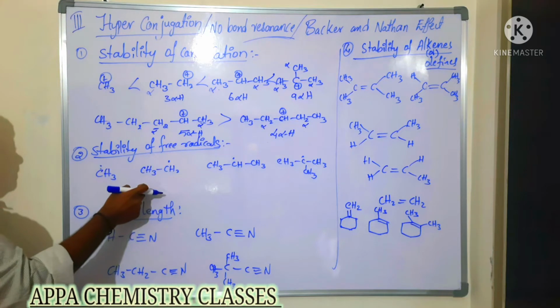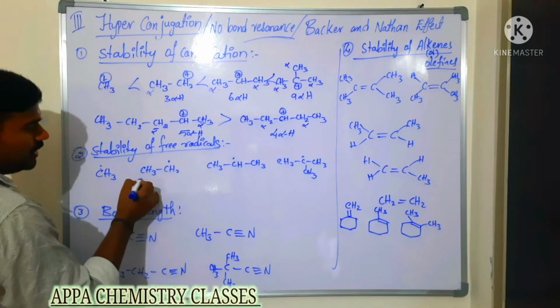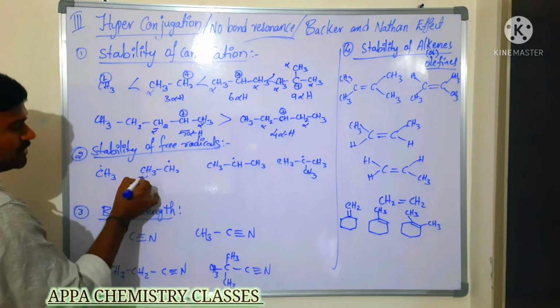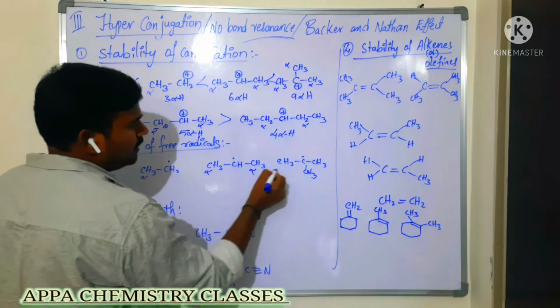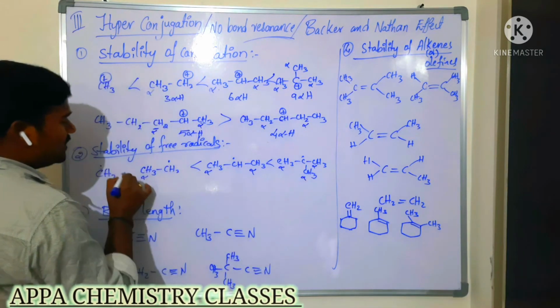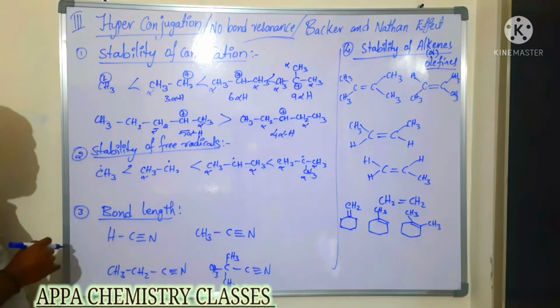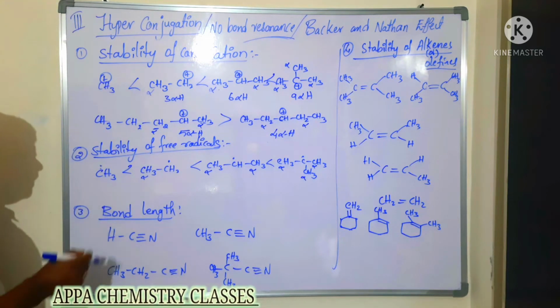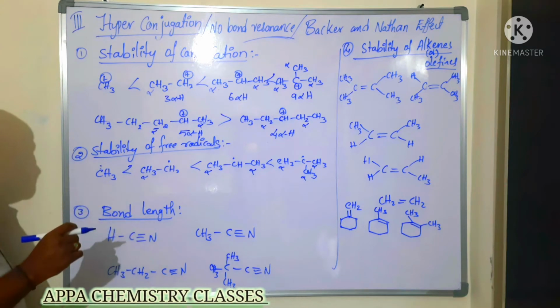Stability of free radicals you can see. Which free radical? The carbon adjacent to the free radical carbon is the alpha carbon. So more is the number of alpha hydrogens, more is the stability. That is the stability of free radicals. Next we are going to see the bond length.